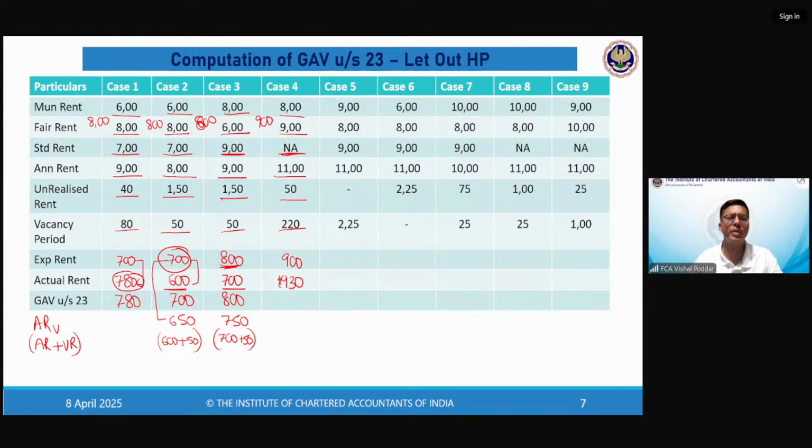Sorry, I think it will be 830. Now, again, I'll find out ARV, which is 830 plus 220. So my ARV is 1050. Now, again, I compare it with ER. Now my ARV is greater. If ARV is greater, then the GAV will be only AR, and the AR was 830. So the answer for the fourth scenario is 830.